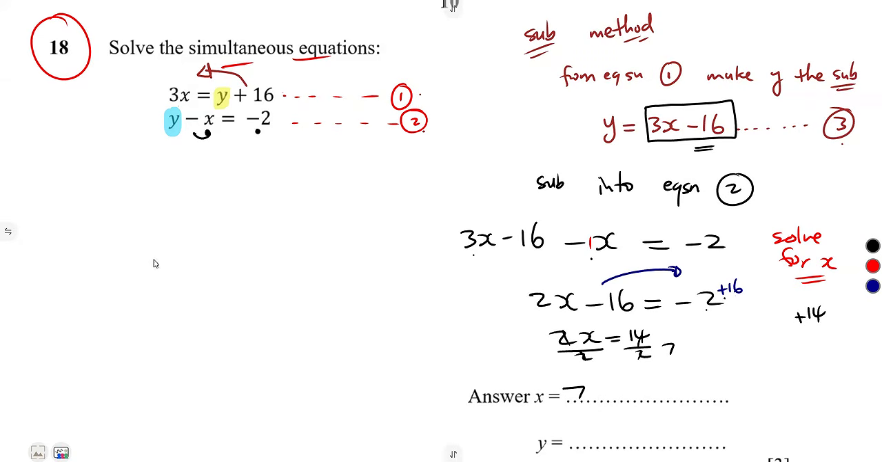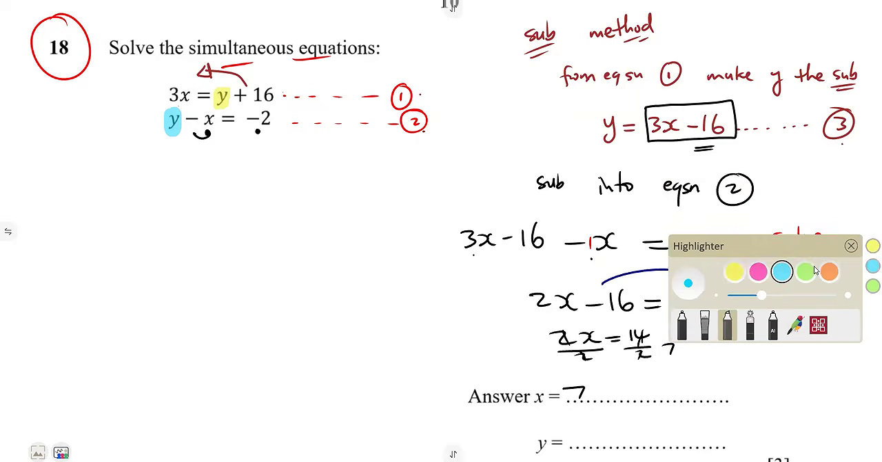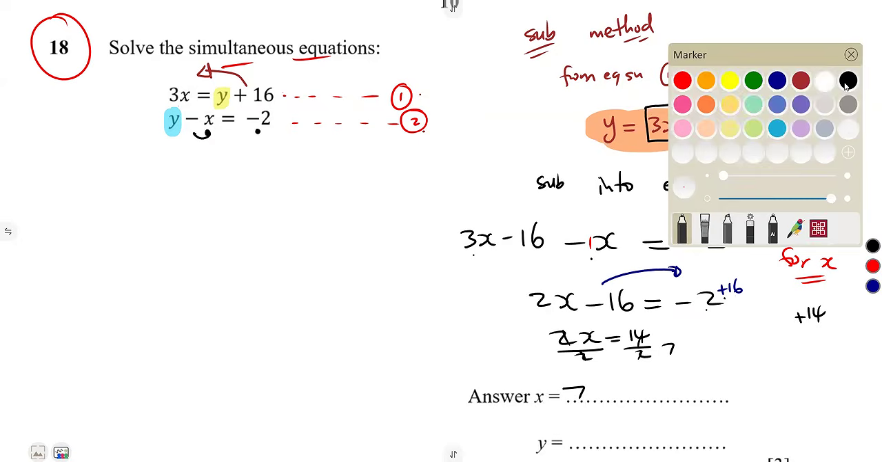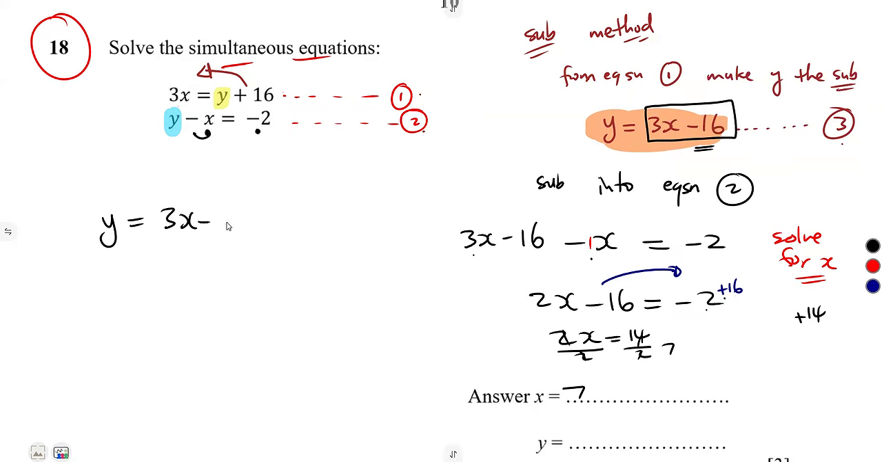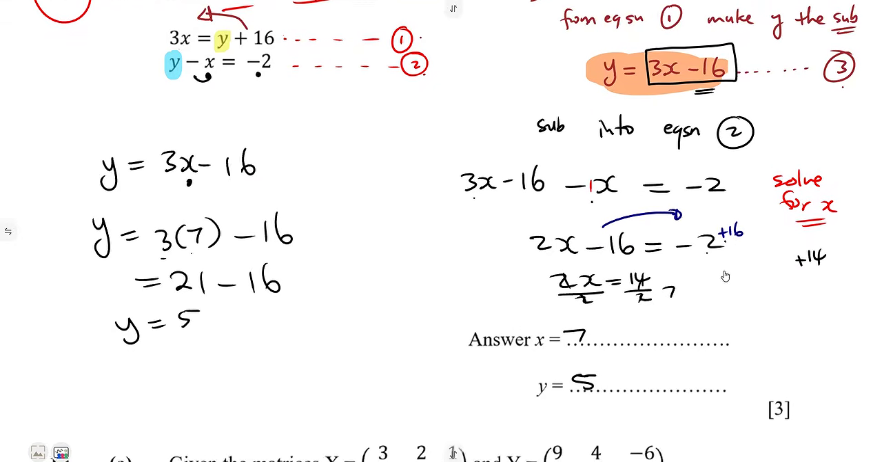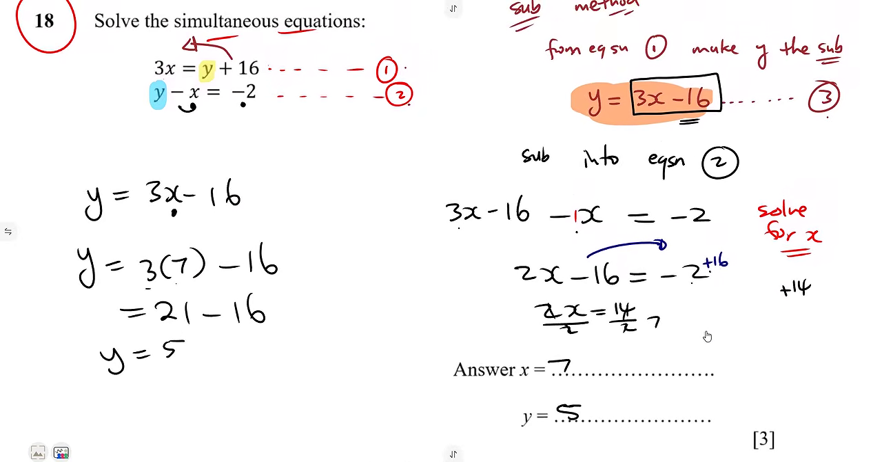To find the value of y, we can use equation 3. Because in equation 3, remember, we have already made y the subject of the formula. So you can simply substitute there, where y is equal to 3x minus 16. We have got the x value. What is our x value? It is 7. So 3 times 7 minus 16. That's 21, minus 16, and that gives us a 5. So that's the value of y. In our case, y is equal to 5. So that was it, guys, for 3 marks.